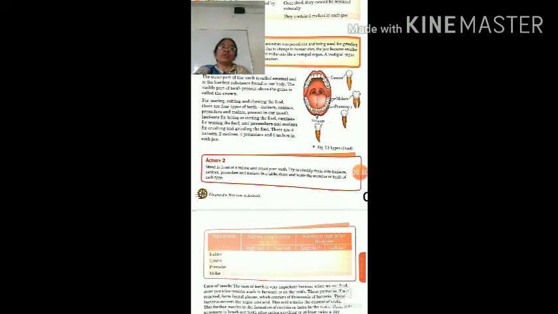First we start with incisors. Incisors are in the middle part of the set of teeth. In each jaw there are 16 teeth, and in the middle there are 4 incisors in each jaw. On both sides of these incisors, sharp canines are found. Incisors are cutting teeth. Canines are also known as tearing teeth, and they can tear the food items, and they are well developed in carnivores.